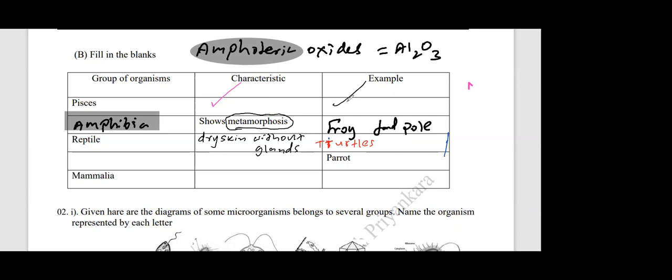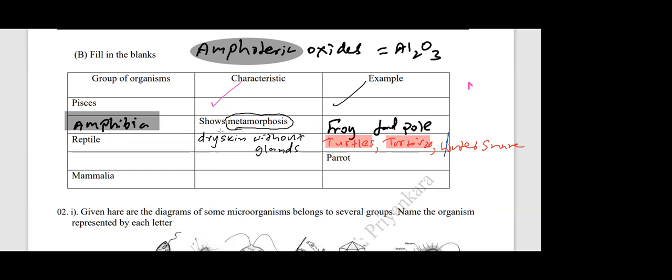Turtles. And in addition, tortoise. Turtles and tortoise, also reptiles. Even water snake. Water snake also comes under reptile. Especially these turtles and tortoise, right? They are reptiles. Very important.